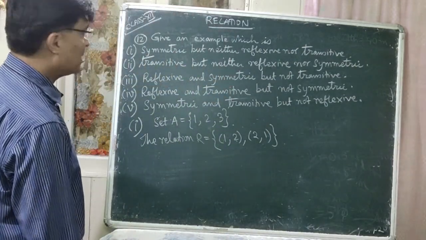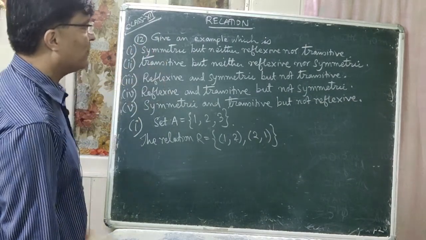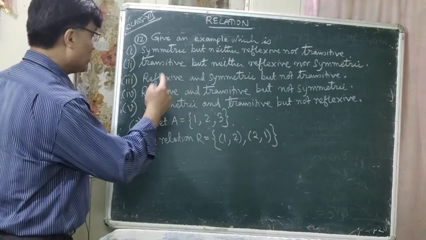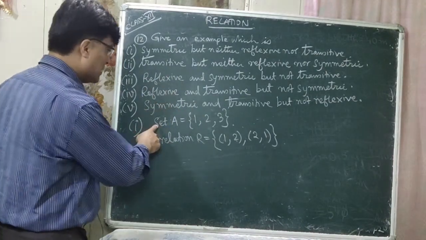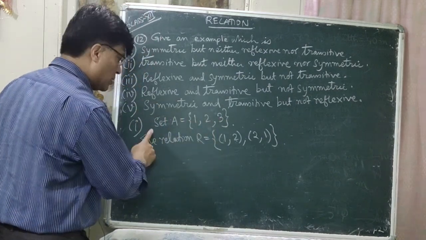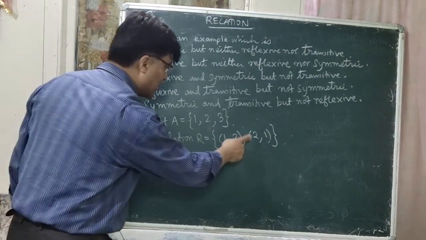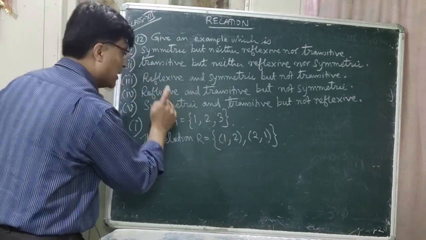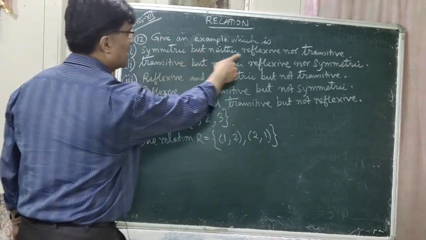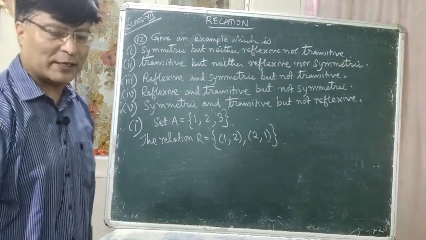So number 1 example is give an example which is symmetric but neither reflexive nor transitive. So you can get this one. That is set A is equal to within second bracket 1 comma 2 comma 3. The relation R is equal to 1 comma 2, 2 comma 1. So this is an example in which the relation R is symmetric but neither reflexive nor transitive. Is that clear now? So you can copy it.